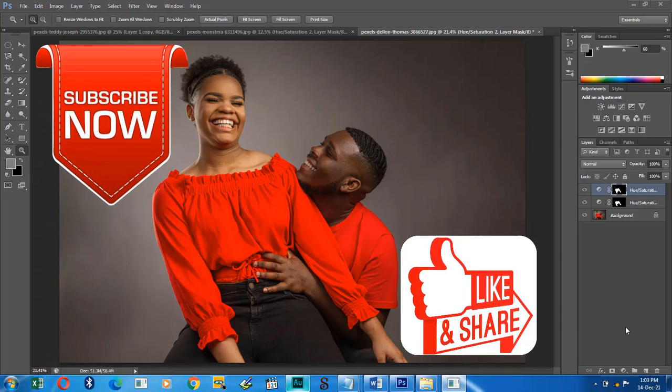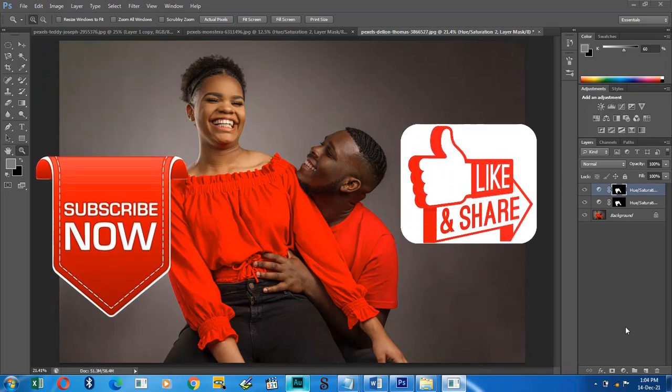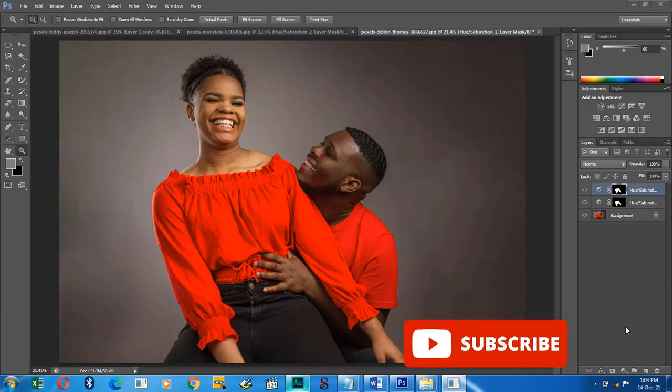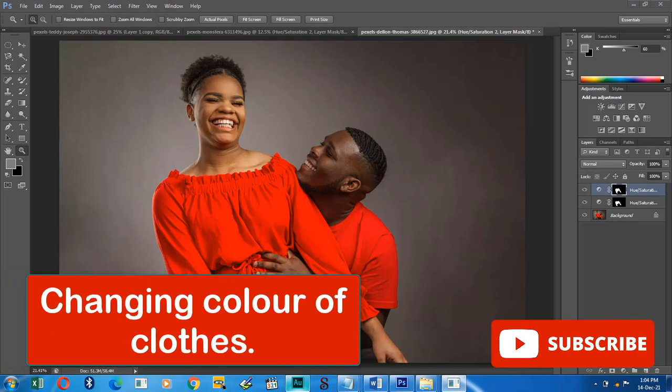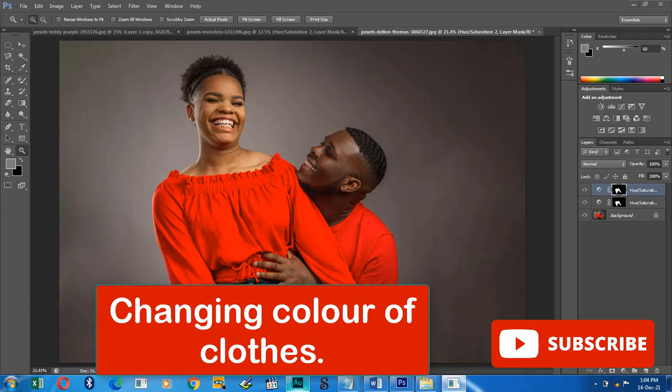Today, we are back to Photoshop. Now, I have this picture in front of me that I have to work on. These two people want to post this picture on social media, but the lady doesn't like the color of her dress. She thinks there's too much red everywhere, so she wants me to change the color of her dress. The gentleman doesn't mind the red though, so we're going to change the dress color for only the lady.